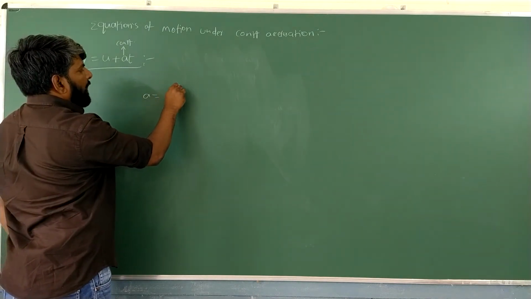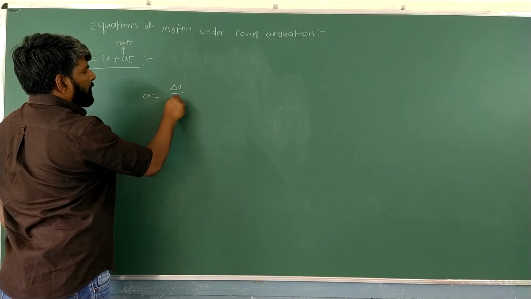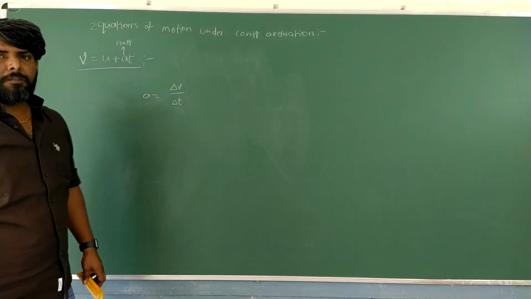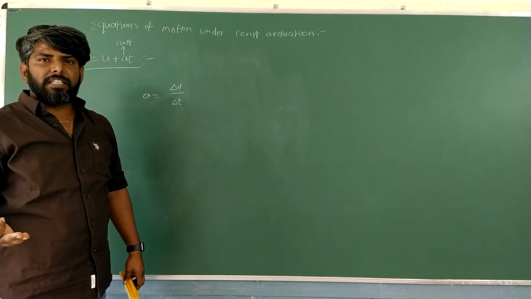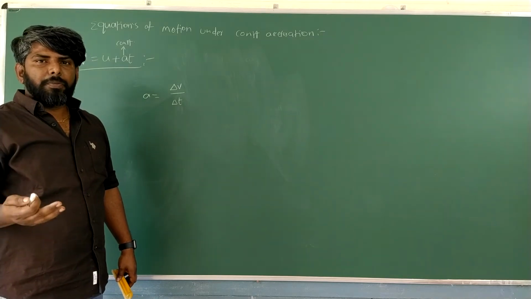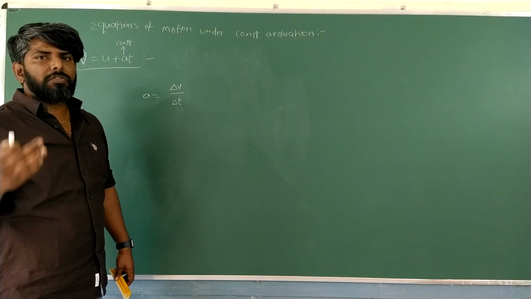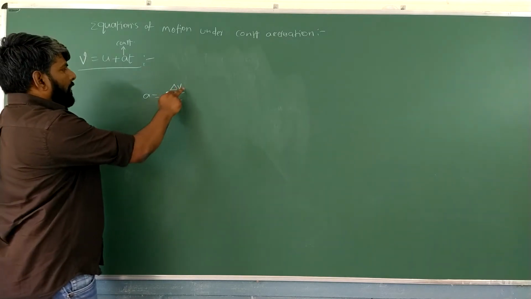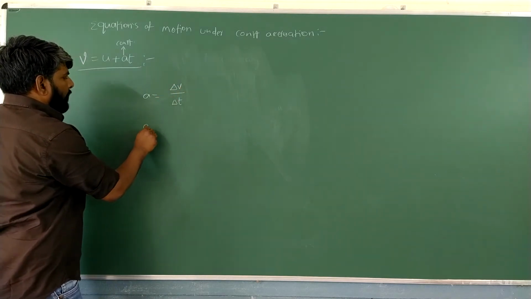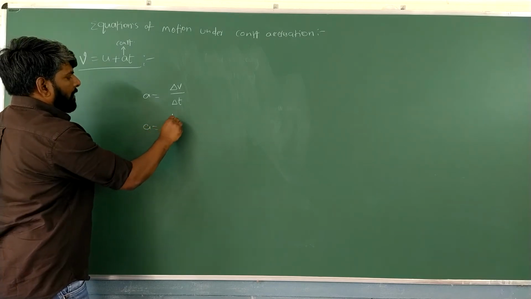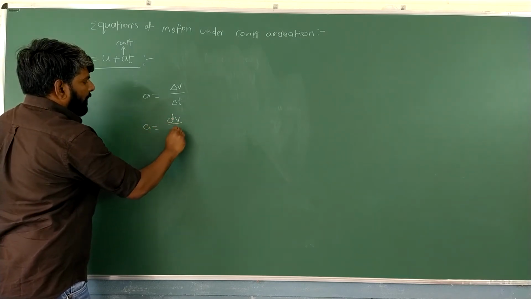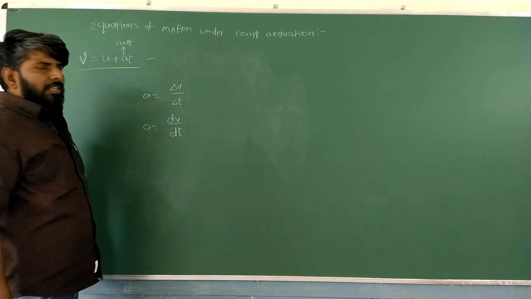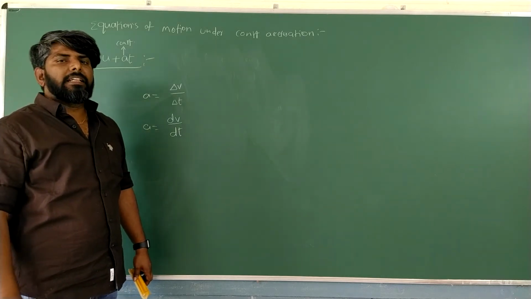Change in its velocity by change in its time. Is it right? Ratio between change in its velocity to change in its time. Got it? So A is equal to delta V by delta T. That we can write for small intervals as dV by dt. A is equal to dV by dt.